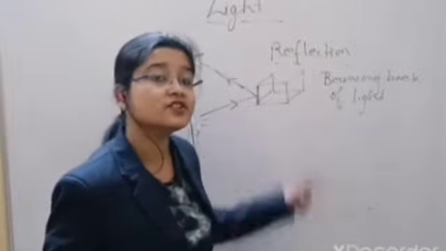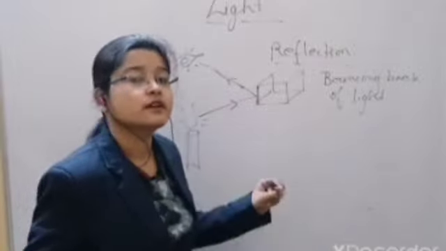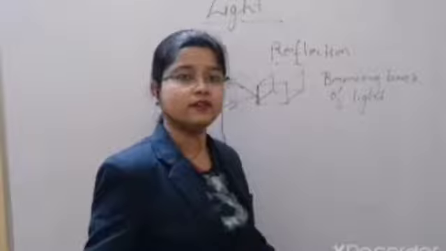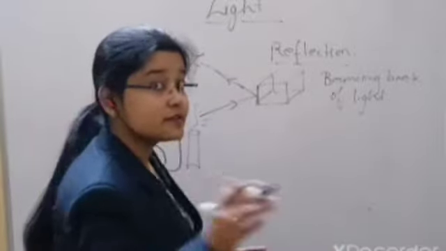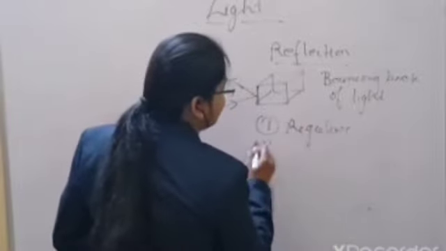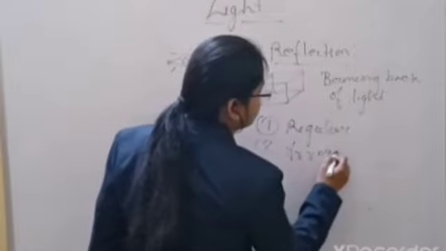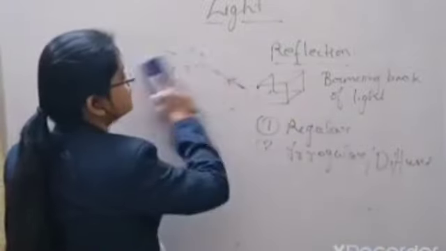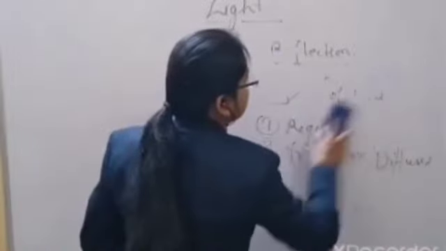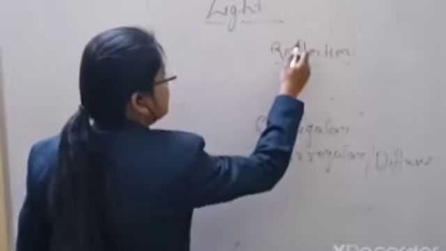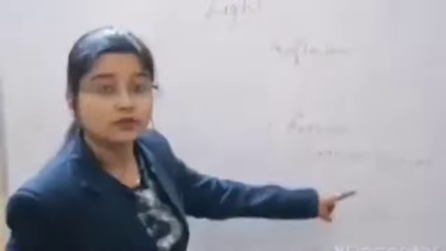On the basis of nature, reflection is of two types. First one is diffuse reflection and second one is regular reflection, or we can say regular or irregular reflection. Regular reflection takes place from a smooth surface. So first one is regular and second one is irregular reflection, or we can say diffuse reflection. So we will understand this with a simple example. You can see here reflection is of two types, regular and irregular or diffuse reflection.